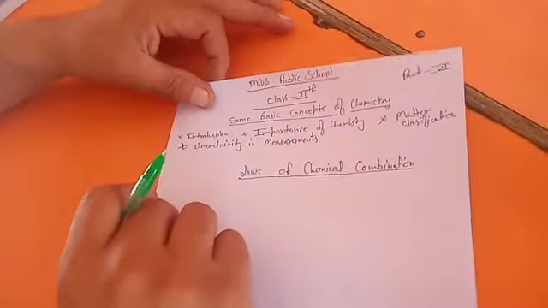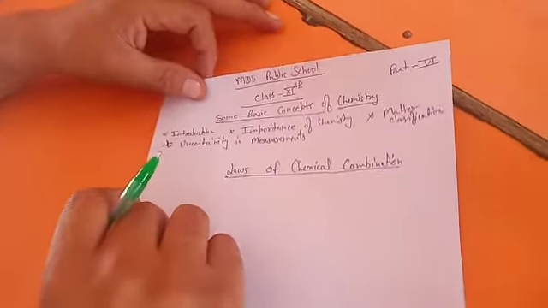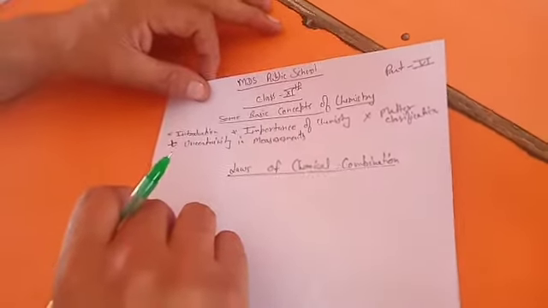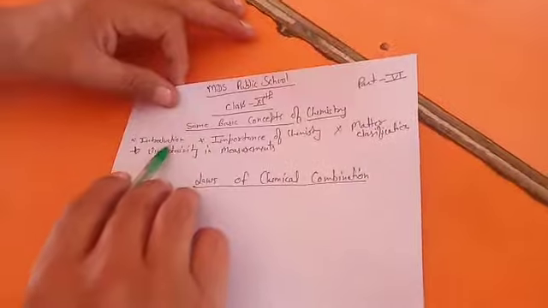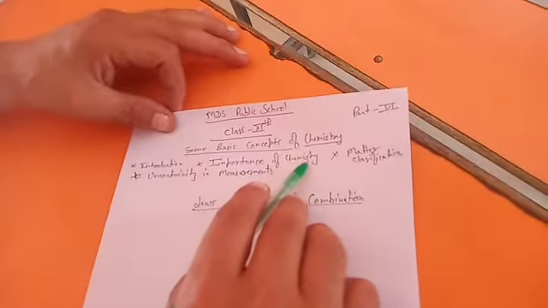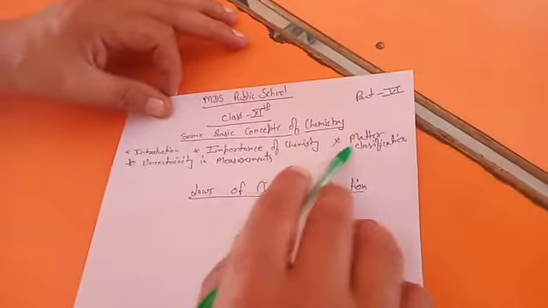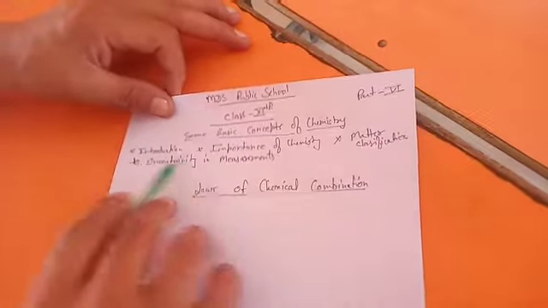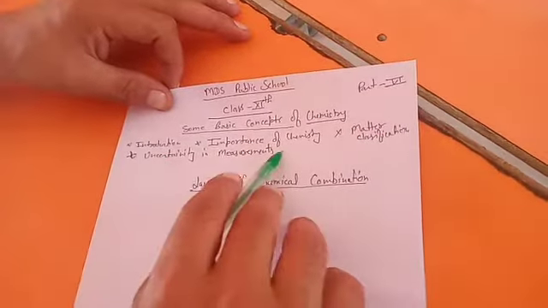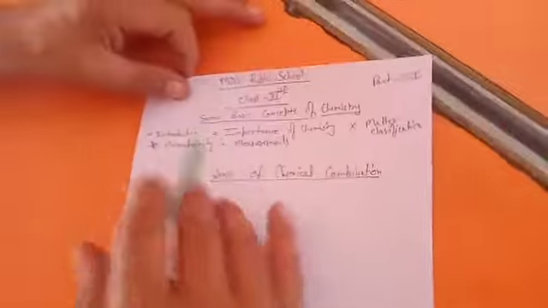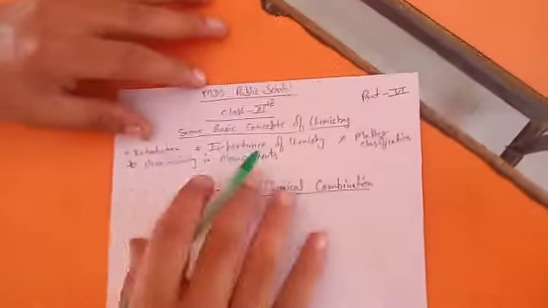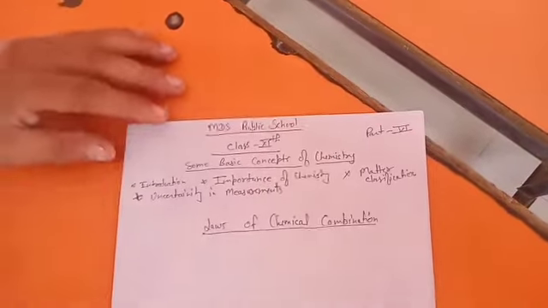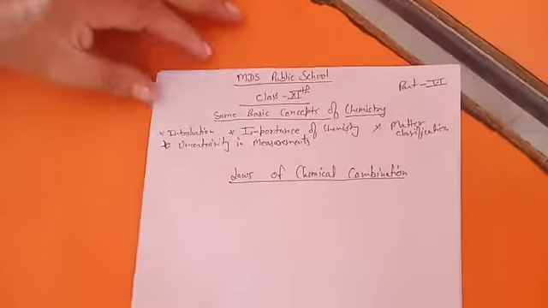Hello dear students. In the previous lectures in some basic concepts of chemistry, we had completed the following important topics: its introduction, the importance of chemistry in different fields, matter classification, and uncertainty in measurements, in which we studied scientific notation, significant figures, accuracy, precision. Two lectures remain concerned with the uncertainty in measurements.